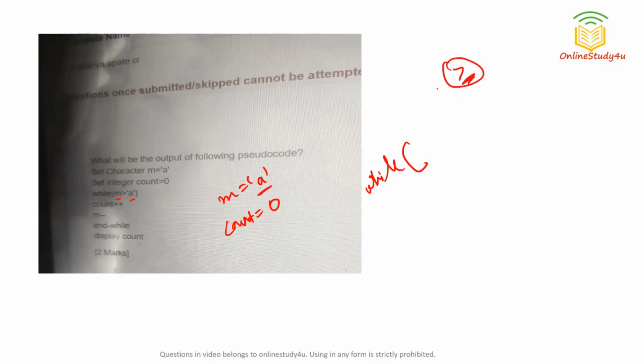So that's why, if you are using this, we'll be using the ASCII value of them. So in m also you have stored the character a. What is the ASCII value of this small character a? 97. And here also you are comparing this with character a, so the value is 97. 97 greater than 97? No, right? So nothing will happen. Count value will be displayed as it is, that is 0 itself, as we didn't move inside the loop because the condition wasn't true. So nothing will happen. 0 will be printed. Count value will remain as it is, that is 0 itself.